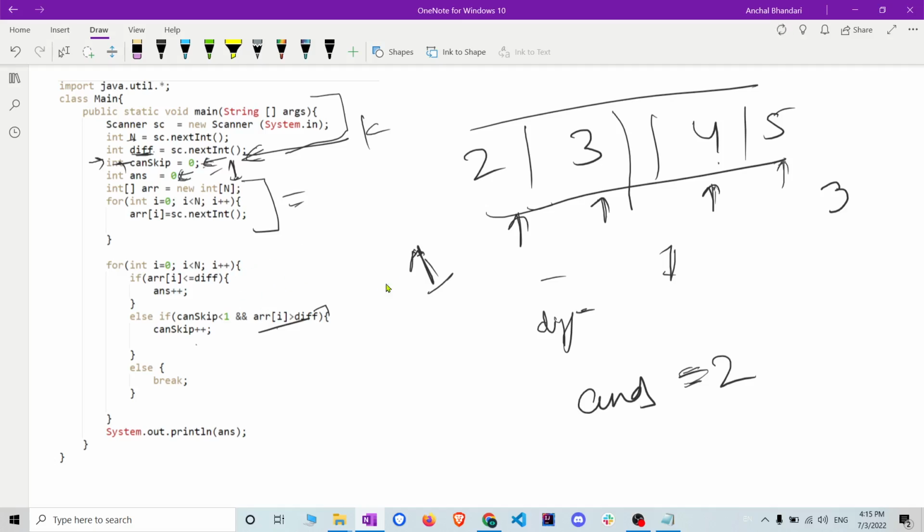If you don't understand, I request you to please go through the video again and understand what the code is doing, and you will get to know.